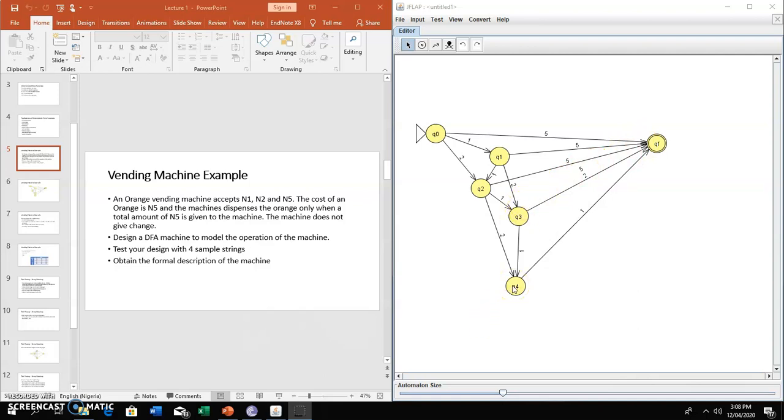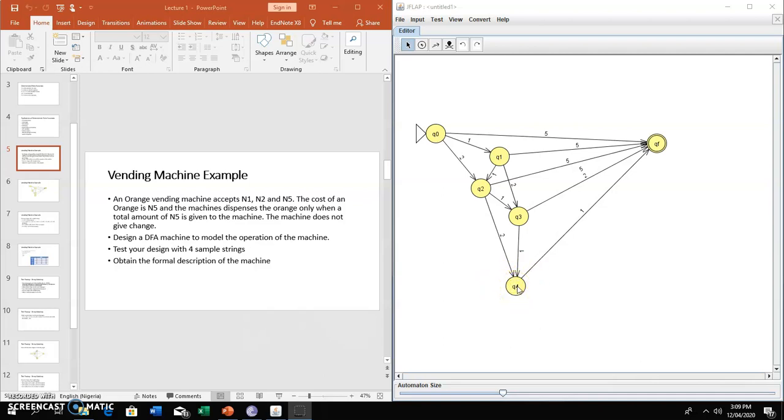Don't forget, state Q4 is a state where we have 4 naira already. Either by 2 from Q0 to Q2 and 2 again from Q2 to Q4, or 1 1 1 1 from Q0, Q1, Q2, Q3 down to Q4. Or again, look at this: Q0 1, Q1 2, and Q3 1. That's still 4. Anywhere you put it, we're still on 4 naira at this point of Q4.